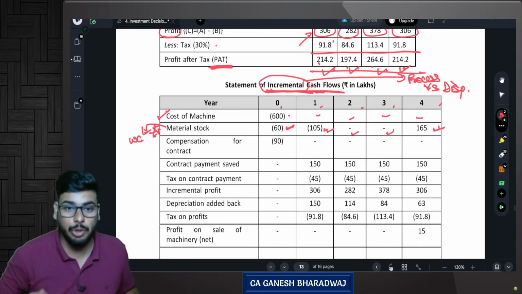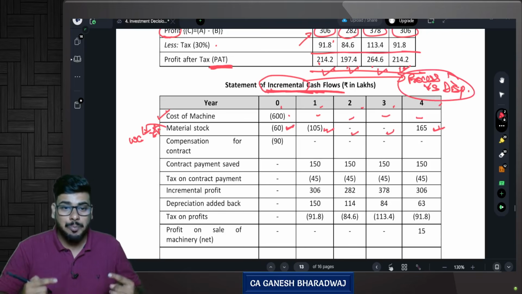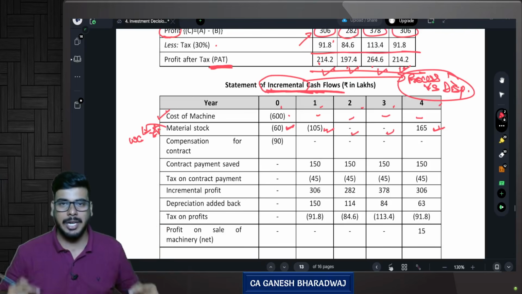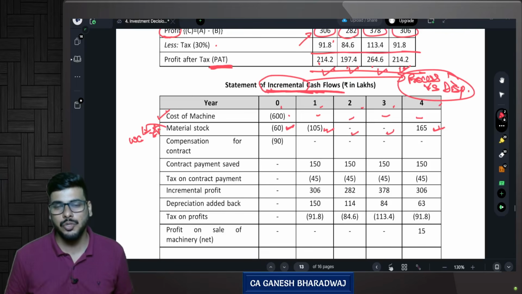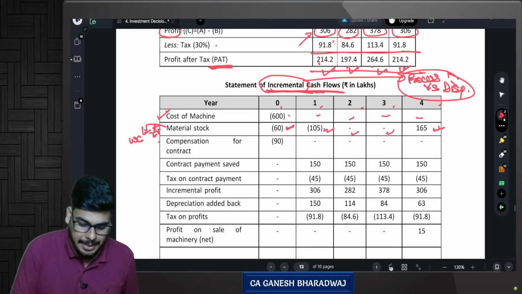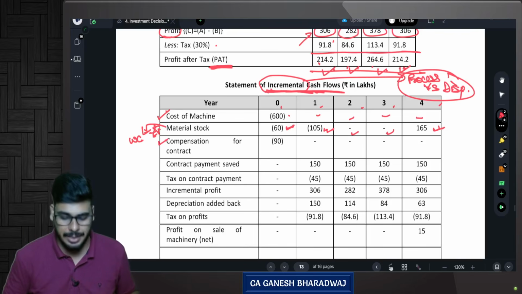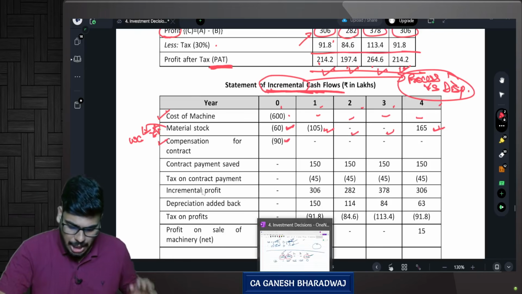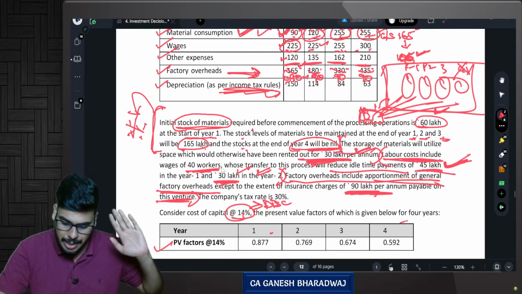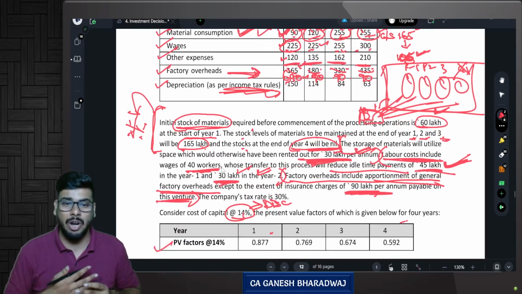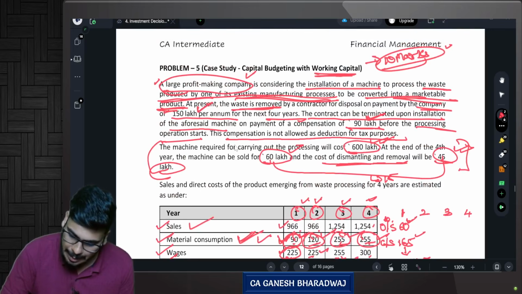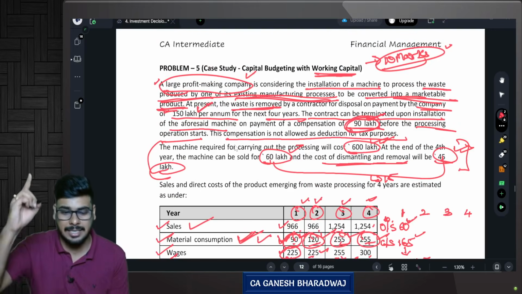Then, one more thing is very important. If I want to process this particular waste and convert it into a marketable product, I also need to pay the compensation for cancelling the contract. Correct, guys? How much do you need to pay? 90 lakhs at the beginning itself. They have said if you want to go for this process, currently you have some contractual obligation, so you need to cancel that contract, and they have given that the contract can be terminated upon payment of 90 lakhs.